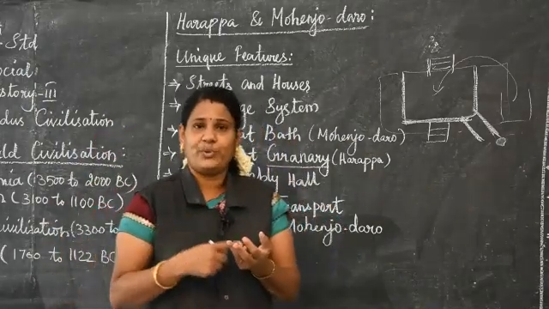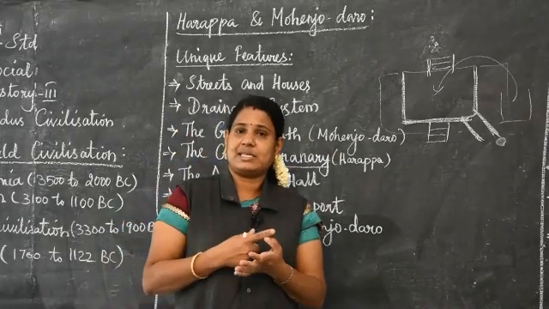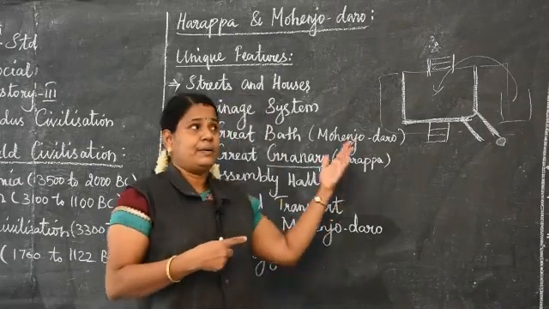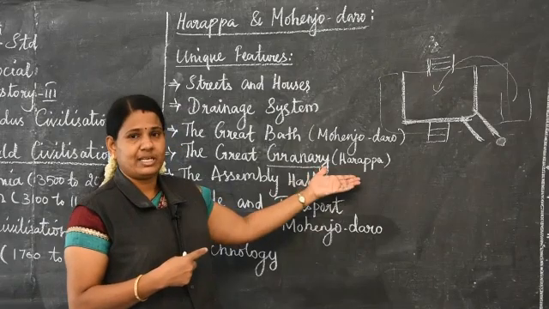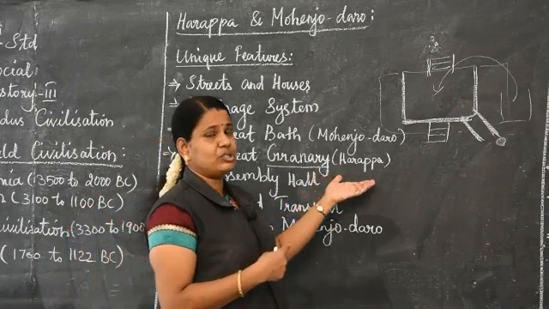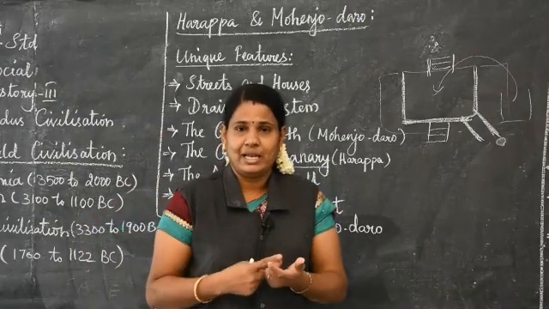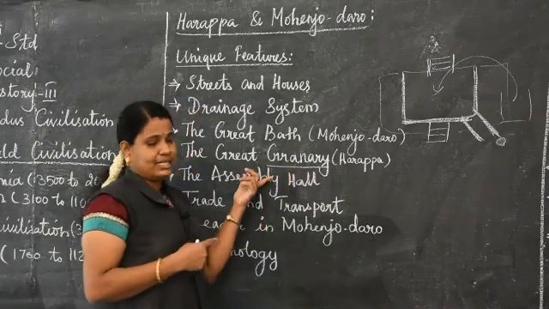The remains of wheat, barley, cereal, millet, sesame and pulses. These are the grains they have found in these cities.